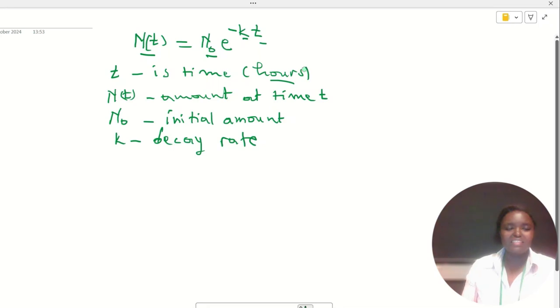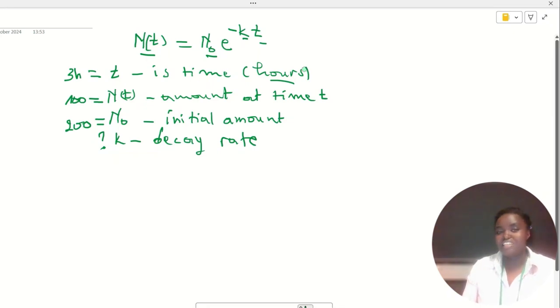So in the settings of our question, we have t equal to 3 hours. And N(t), after 3 hours, we have 100 milligram remaining in the body. So N(t) is 100. And the initial amount was 200. So we need k.